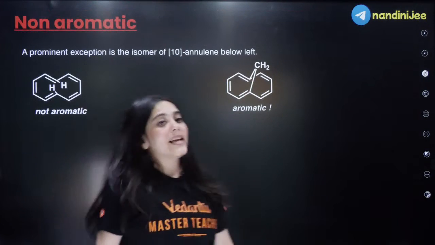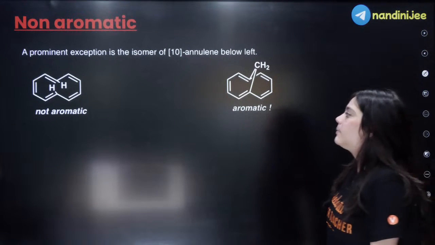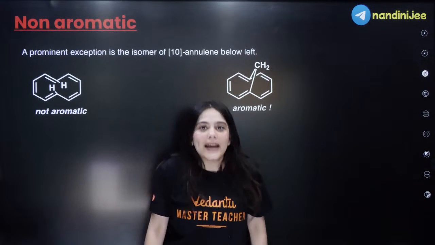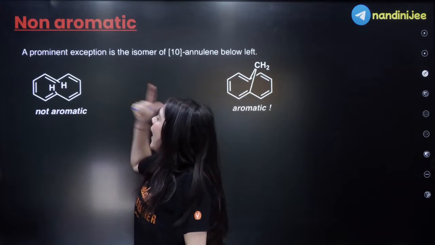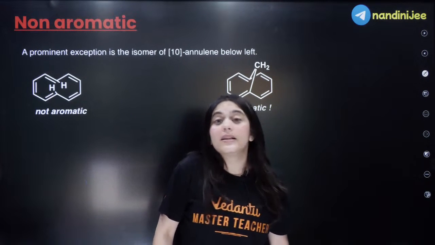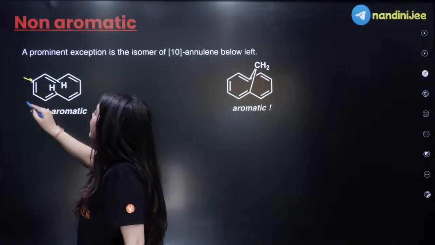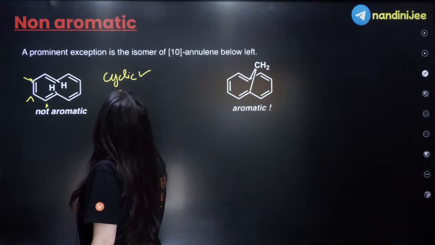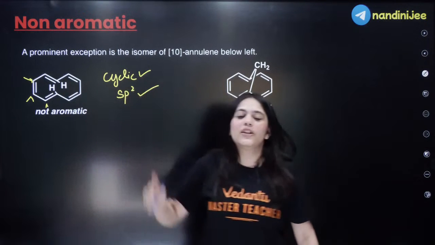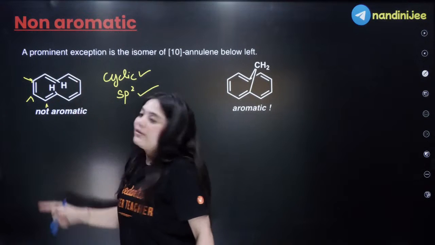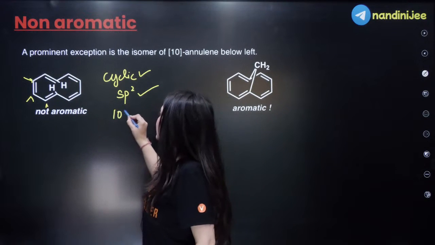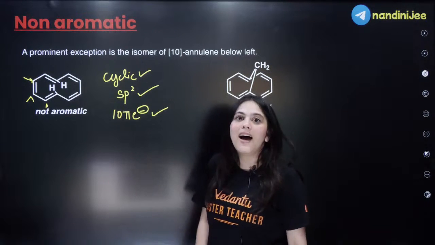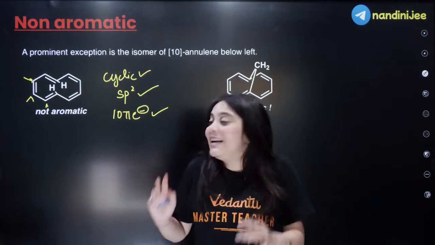Now, next let us look at some of the non-aromatic systems. So, what will you consider this compound to be? Let us look at this compound. Is it cyclic? Yes, ma'am. Are all the atoms sp2 hybridized in this? Yes, ma'am. I can see all the carbon atoms here are sp2 hybridized. So, ma'am, this is a cyclic system. All the atoms are sp2 hybridized. And how many electrons does it have? 1, 2, 3, 4, 5 pi bonds. Which means, ma'am, this is a 10 pi electron system. Hence, it is following the Huckel rule. Therefore, this should be an aromatic compound. But in reality, it is not.